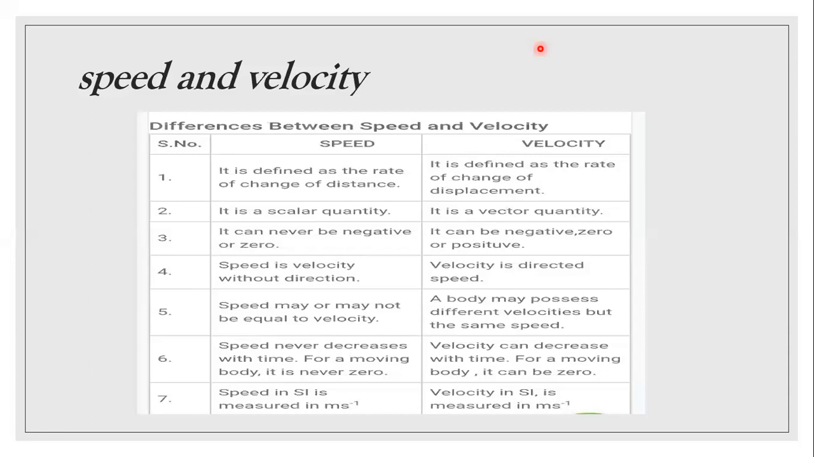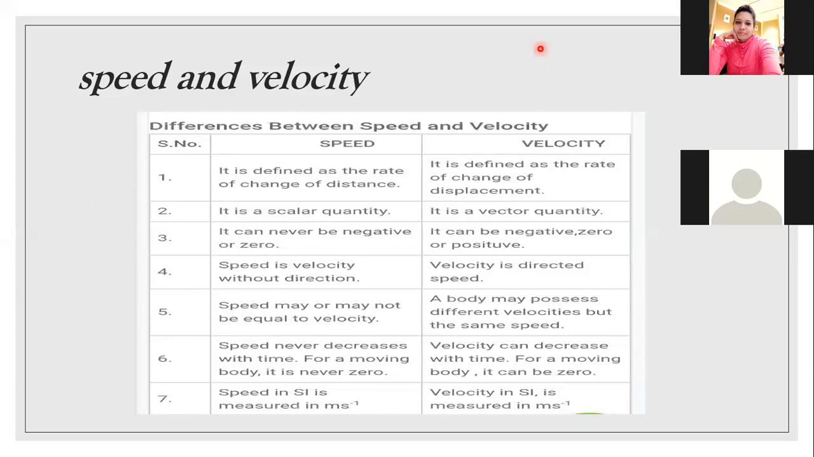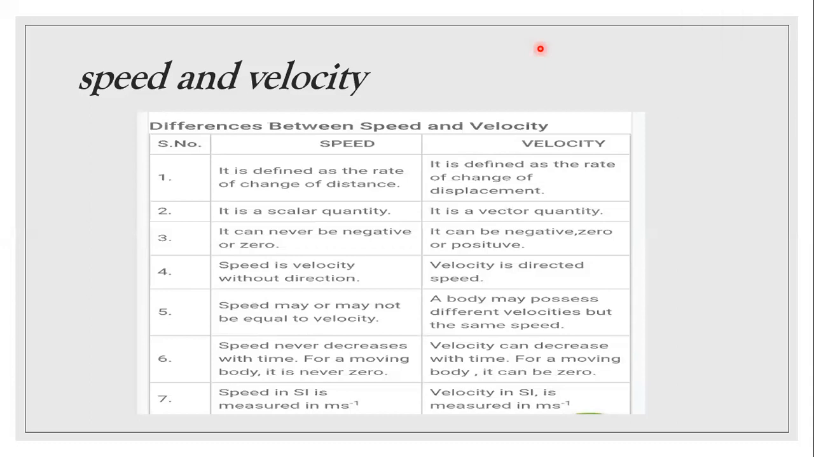Speed can never be negative. It can be zero if the body is stationary, then obviously it can be zero. But it cannot be negative. But velocity can be negative, zero, or positive.